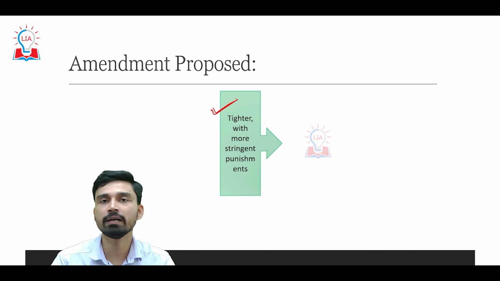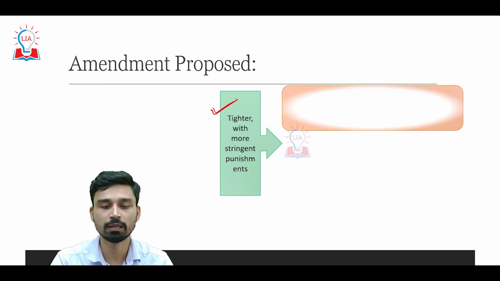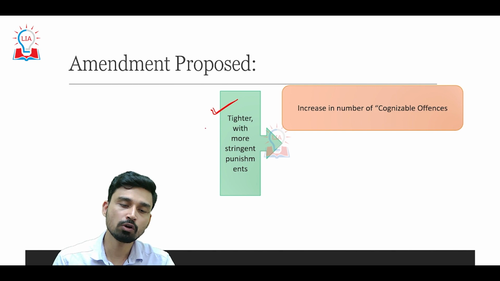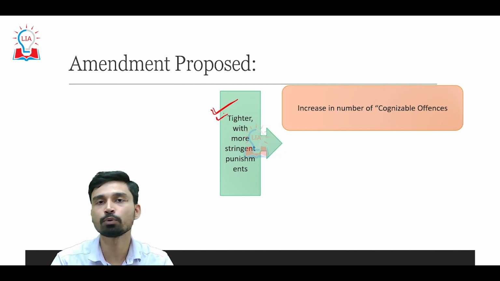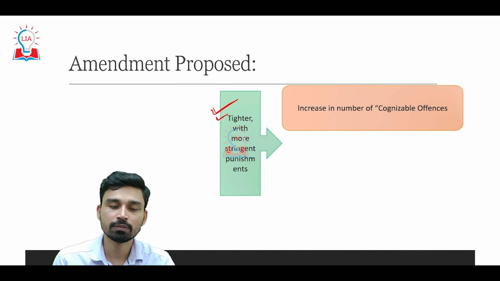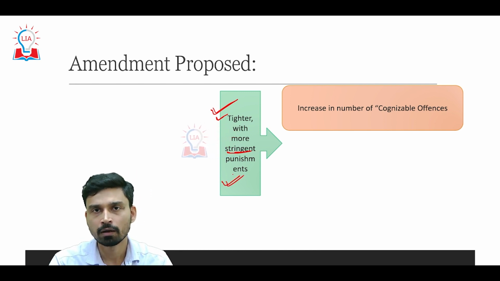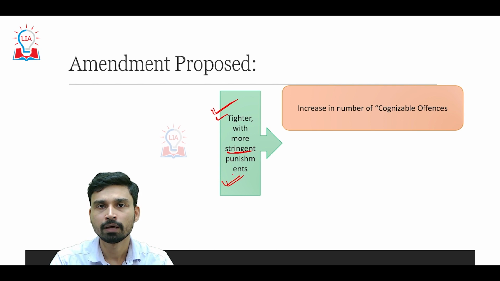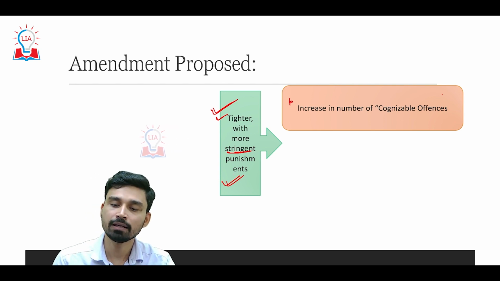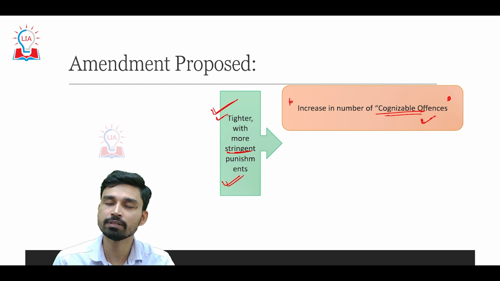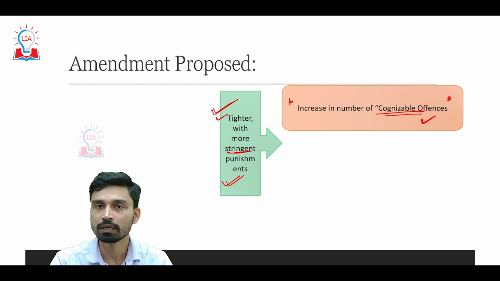What are the major amendments that have been proposed with regard to this bill? First of all, the focus of this amendment has been to make the provisions tighter, with more stringent punishment as far as cruelty toward animals is concerned. And the first manner in which the bill tries to do so is by increasing the number of cognizable offences under this act. Cognizable offences are those offences in which a police officer can arrest a person without a warrant.